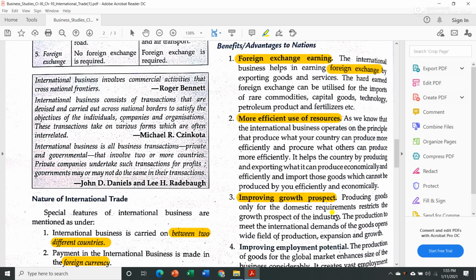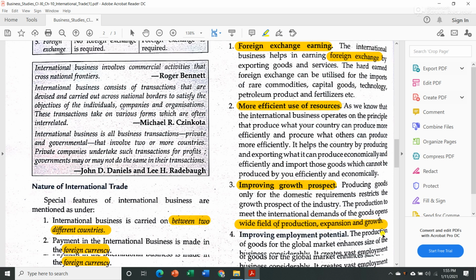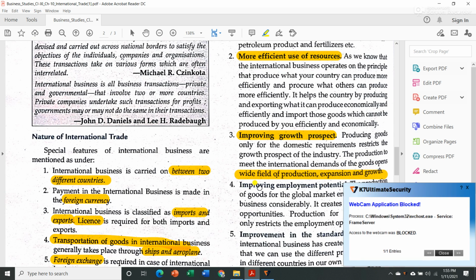But if we sell those products outside the country, then it will help our economy to grow. The production to meet the international demands of the goods opens a wide field of production, expansion and growth.